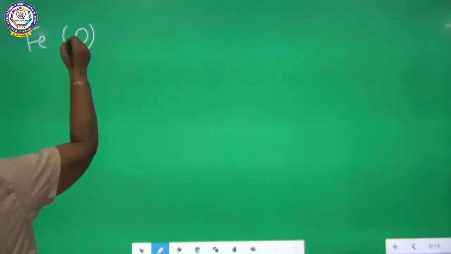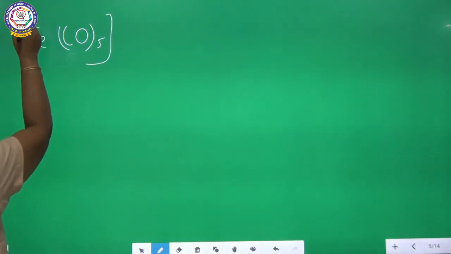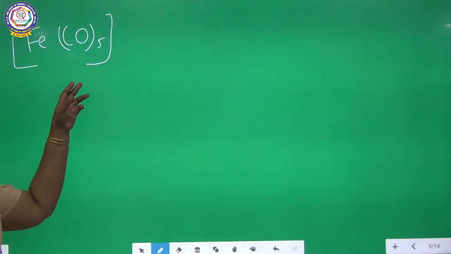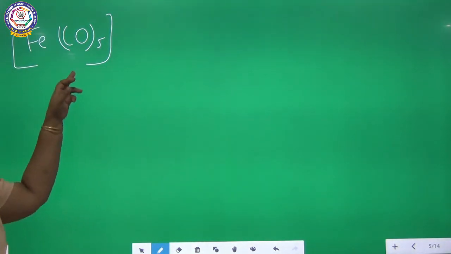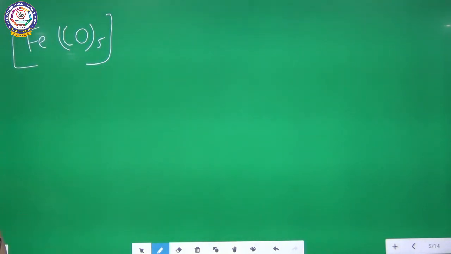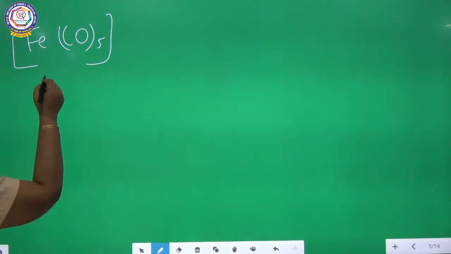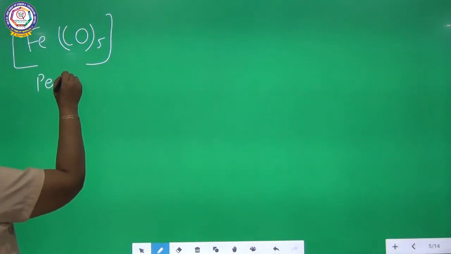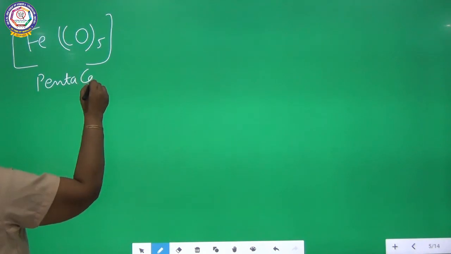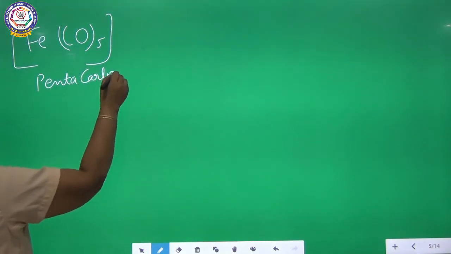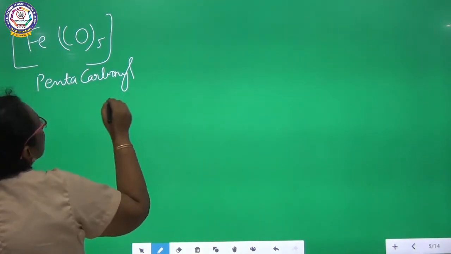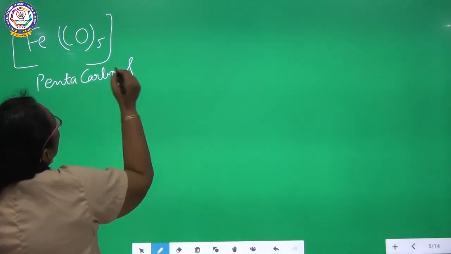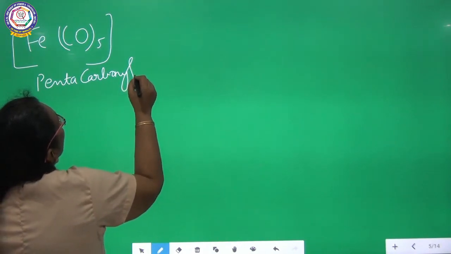That is Fe(CO)5. Already I told you, ligand should be given first preference before naming the central metal ion. There are 5 carbonyl groups attached to the central metal ion. So, penta carbonyl, pentacarbonyl. So, iron.